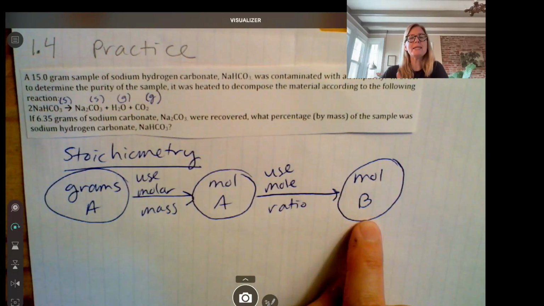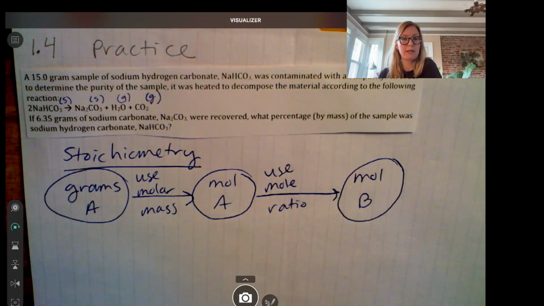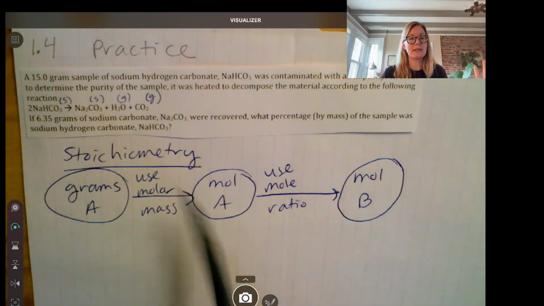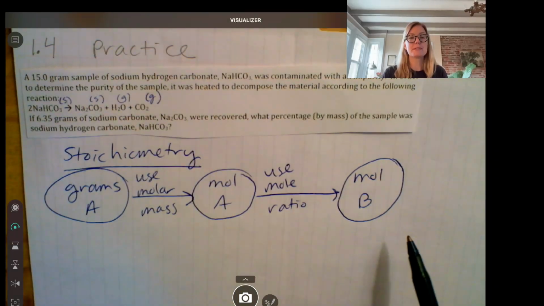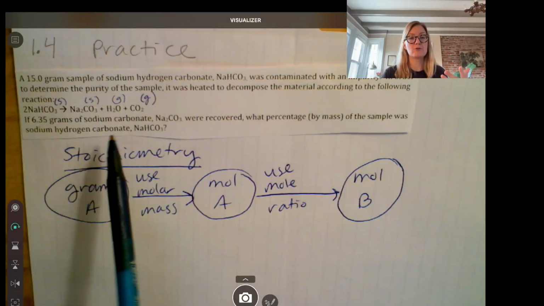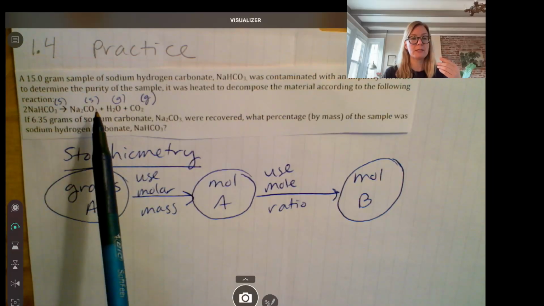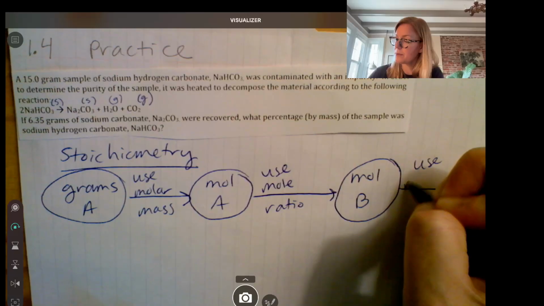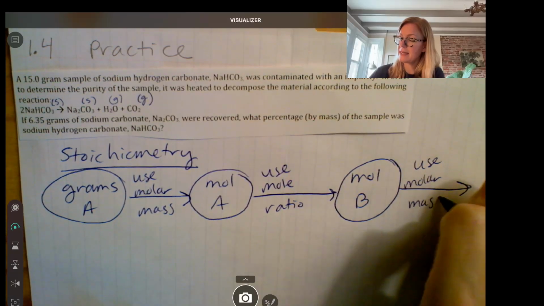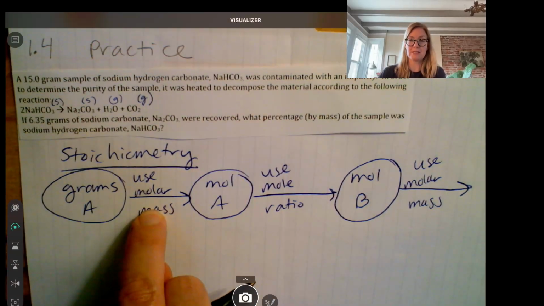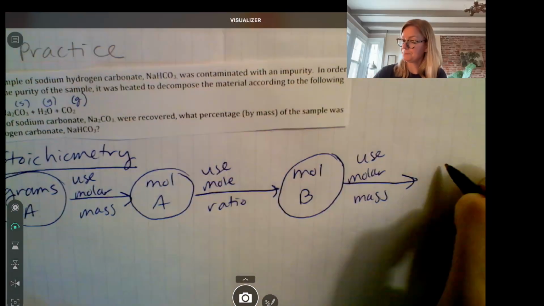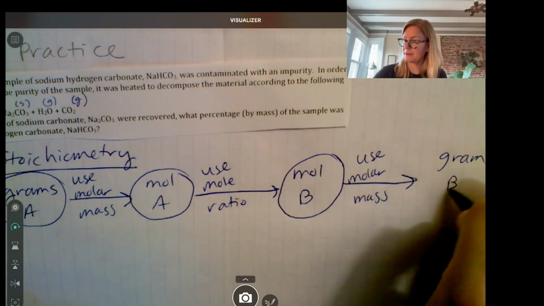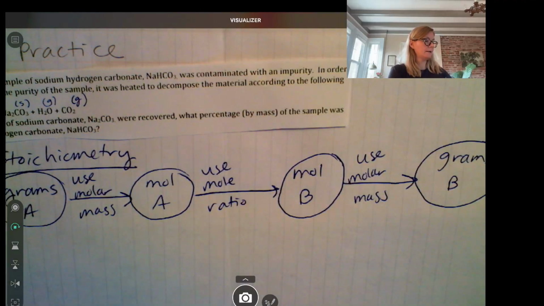Moles of B is the thing the question's asking you to find, okay? A is the substance that they gave you information about. B is the substance they want you to find, the sodium hydrogen carbonate. So we're starting with Na2CO3 and going to NaHCO3. Then you're going to use the molar mass again, but this time it's going to be the molar mass of B, not the molar mass of A, to get from moles to grams of B, okay? And we might have, let me see if we did this.